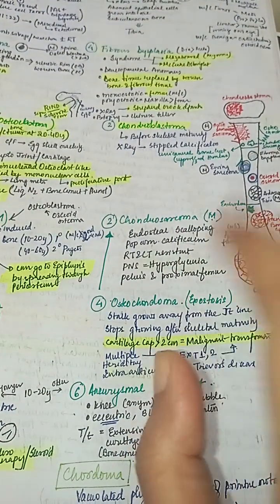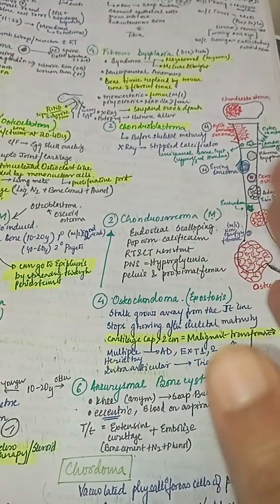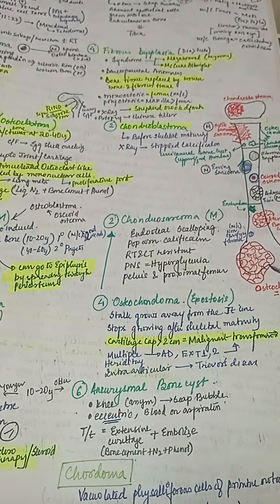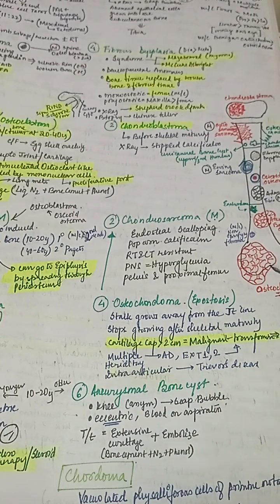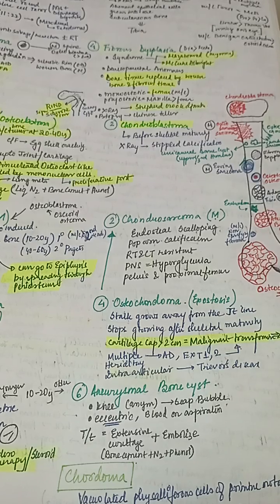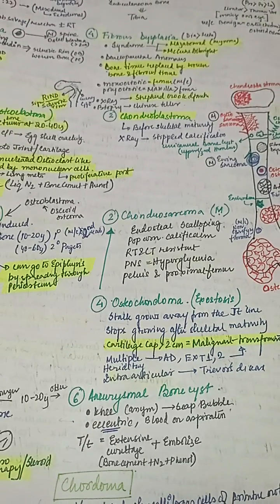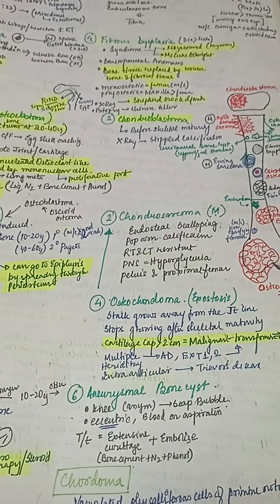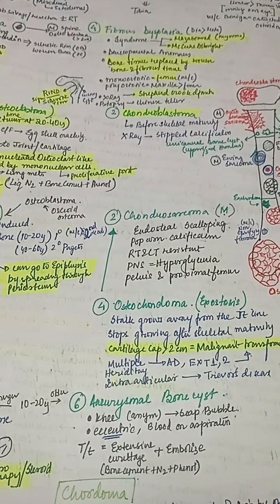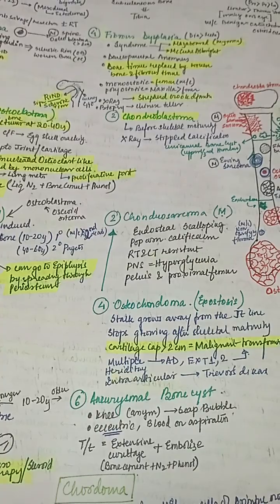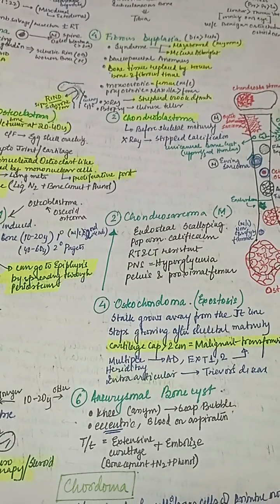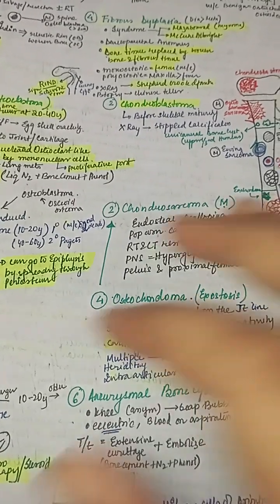Chondrosarcoma is associated with endosteal scalloping, and with endosteal scalloping in X-ray we see popcorn calcification in chondrosarcoma, which is a malignant form, and paraneoplastic syndrome shows hyperglycemia. It mostly affects the pelvis and proximal femur, and it is radio and chemo resistant.